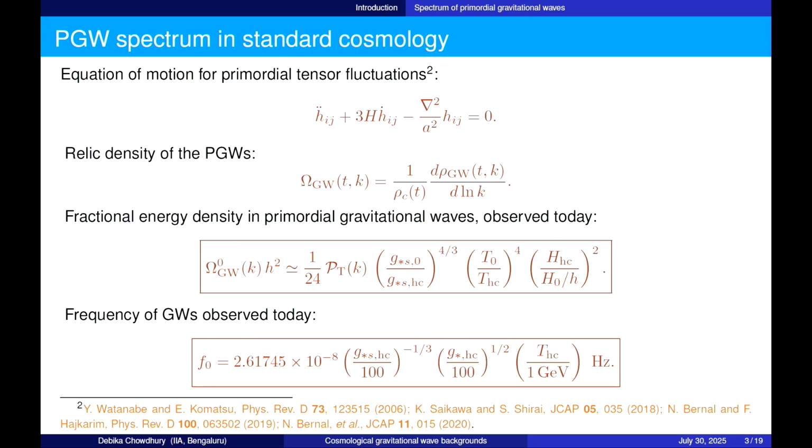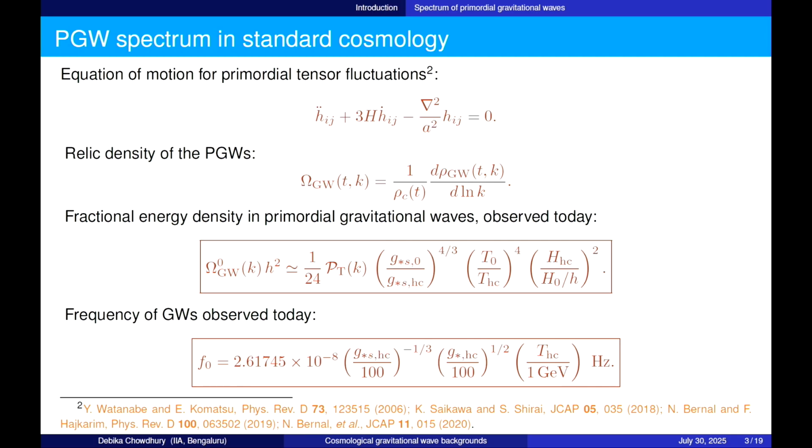This is a ratio of these degrees of freedom. This is a ratio of the temperature today compared to the temperature when these gravitational waves were generated, horizon crossing basically, and also the ratio of the Hubble parameter, or the expansion rates, at these two different times. So as you can see, this omega GW is directly proportional to the Hubble parameter. So if there is any non-standard cosmological scenario that changes the expansion rate of the universe at any given point of time, then it will leave its imprint on the gravitational wave spectrum. And that is what we will see.